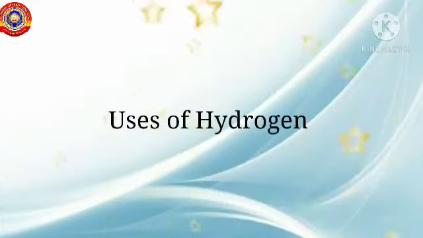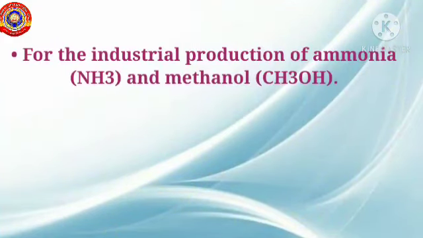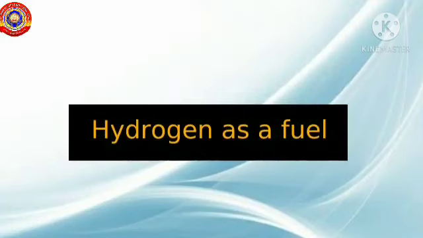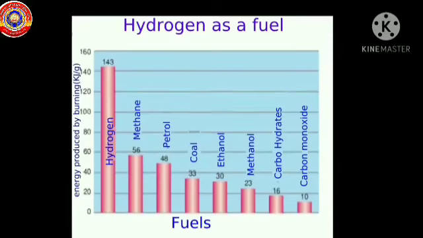Now let us learn about some of the uses of hydrogen. Hydrogen is used for the industrial production of ammonia NH3 and methanol CH3OH. It is used to saturate the unsaturated oils. Moreover, hydrogen is used as a good fuel. Hydrogen as a fuel. We all know that hydrogen is a combustible gas. Hence, it is a good fuel with high calorific value.